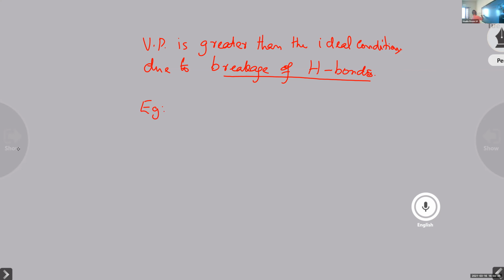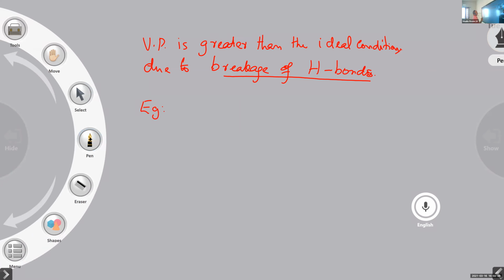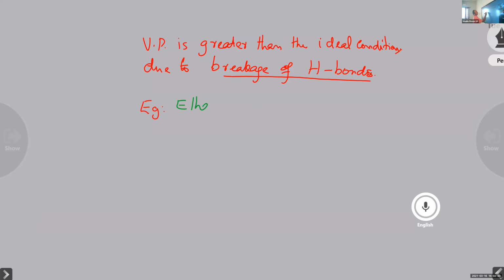Example, solution of ethanol and acetone. Ethanol is ethyl alcohol. Take this mixture, a solution of ethanol and acetone. You know, in ethanol there is strong hydrogen bonding between the ethanol molecules.